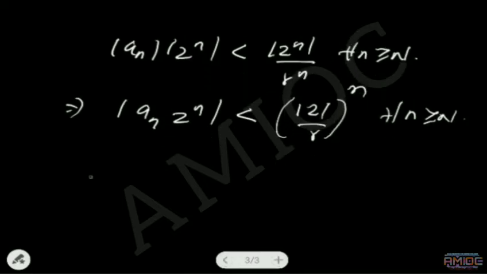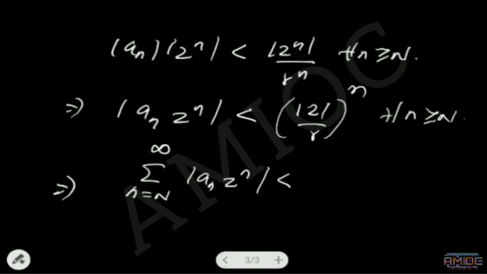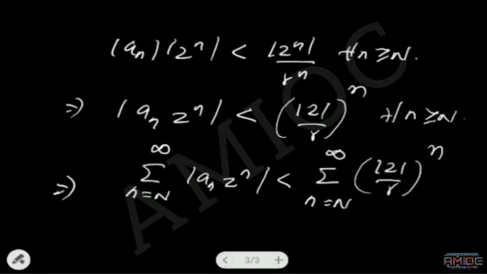That will imply, I am running summation from n equal to capital N to infinity on both sides. We will get mod summation n equal to capital N to infinity of a n z power n is less than summation n equal to capital N to infinity of mod z by r whole power n.